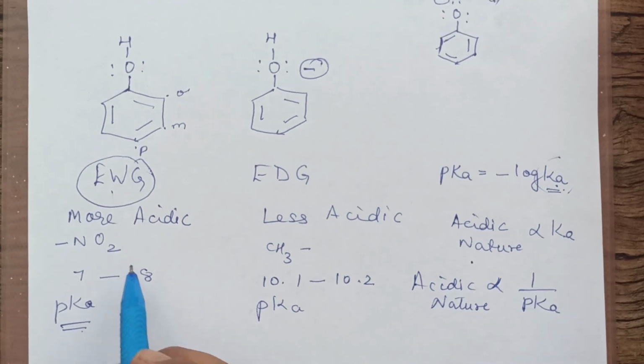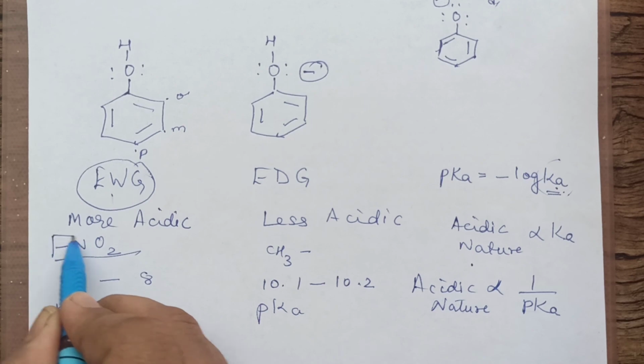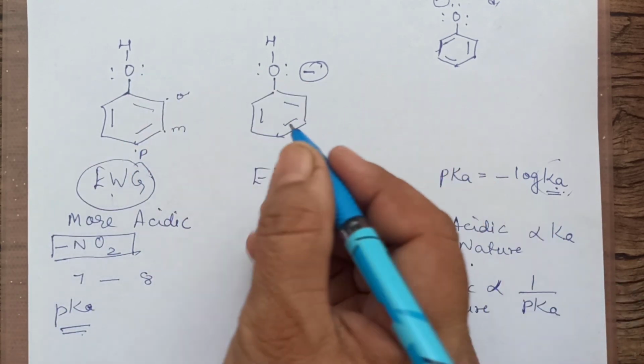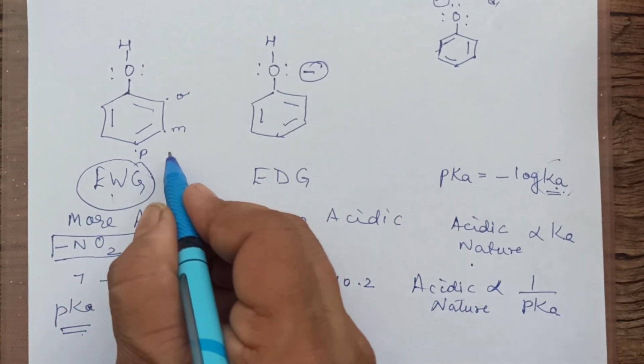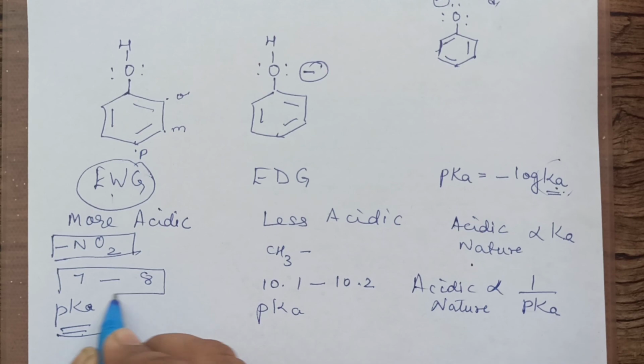So what we find is that if nitro group is attached to the ring at ortho, meta, para, different cases we are considering, ortho nitrophenol, para nitrophenol, meta nitrophenol, the pKa values are found to be in this range, 7 to 8. 7, 7.1, 8, something like this.